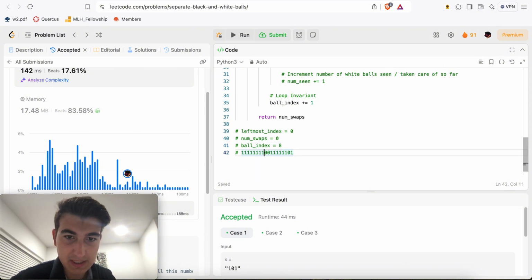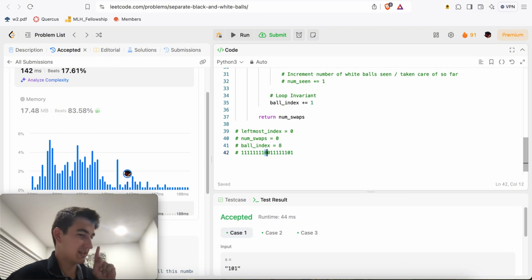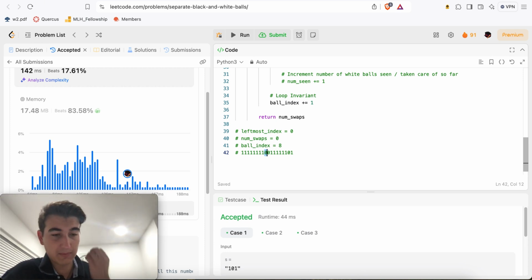And then the next one I come to, uh-oh, it is a white ball. So here's the important part. We want all the white balls to the very left. Since this is the leftmost white ball, again, we need at least one of the white balls to be at the leftmost index of 0. So we might as well pick this ball to go to the leftmost index.